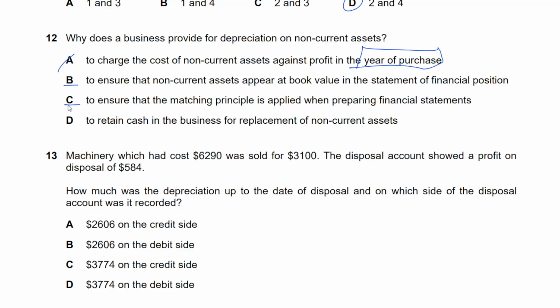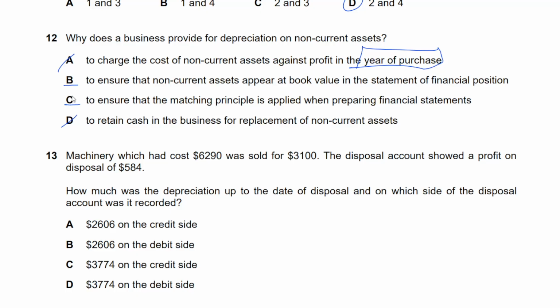To retain cash in business for replacement, not at all. Now that's one confusing point they always try to give you. This is definitely not the answer. It's not like we are collecting money for future purchase, not at all. Let me read that again. I might have missed out some detail. To ensure that non-current assets appear at book value in the statement of financial position. Why does the business provide depreciation on non-current assets?